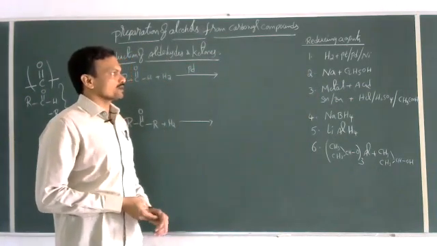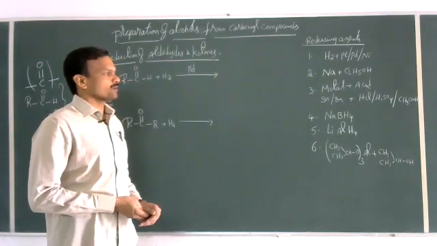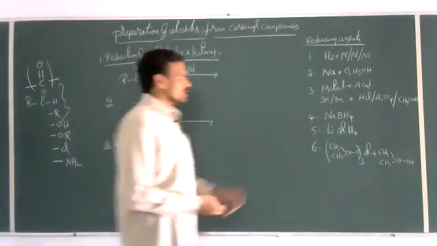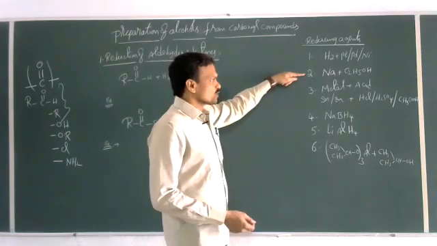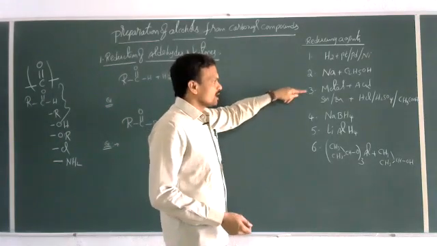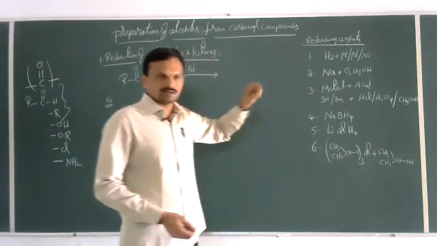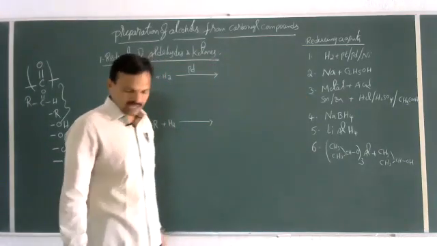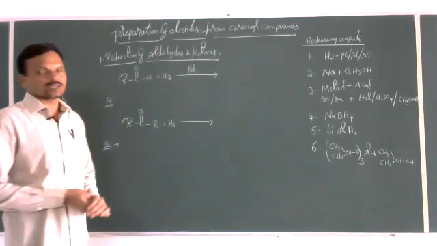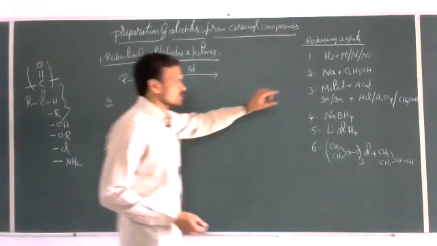Hydrogen in the presence of platinum, palladium or nickel. This is called catalytic reduction. Sodium in ethyl alcohol. A metal plus acid: zinc, tin, iron, with acids like HCl, H2SO4 and acetic acid. This mixture is used as a reducing agent.